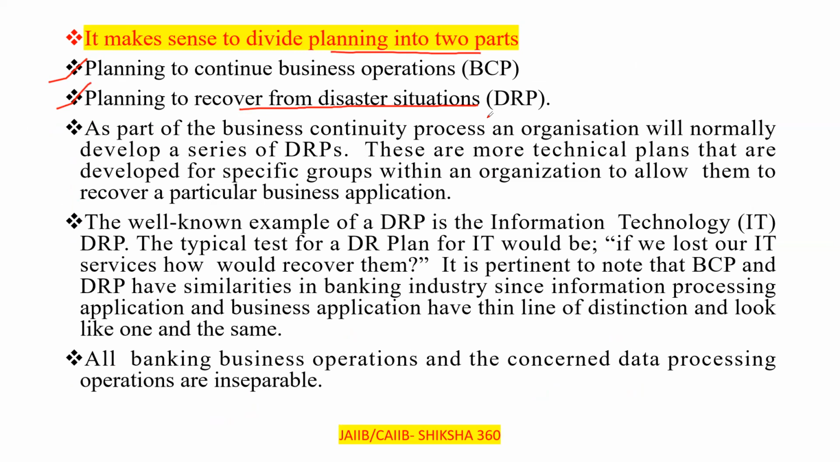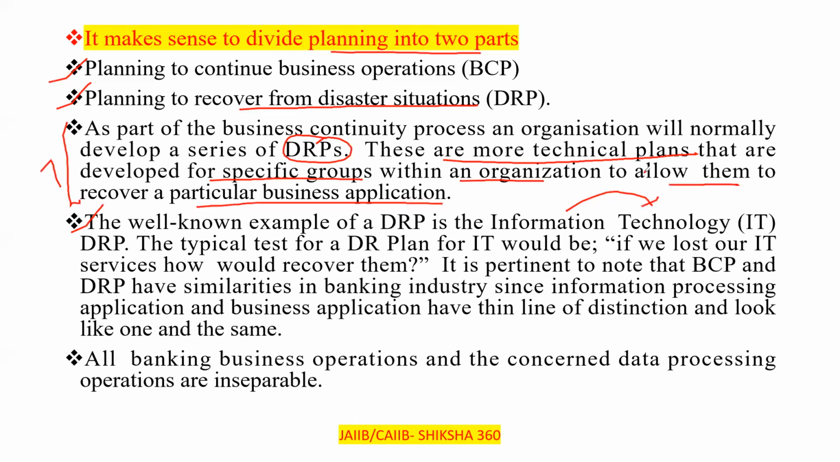Planning to recover basically from the disaster situation. So now let's discuss. As part of the business continuity process, an organization will normally develop a series of DRPs. These are more technical plans that are developed for specific groups within an organization to allow them to recover a particular business application. This comes under the DRP. So the well-known example of DRP is the information technology.